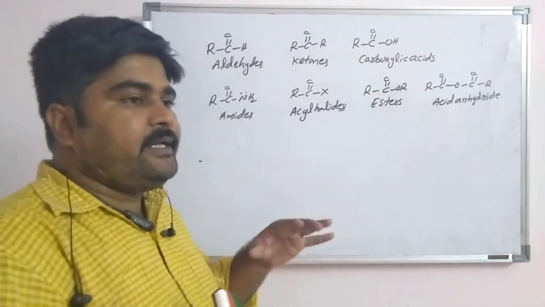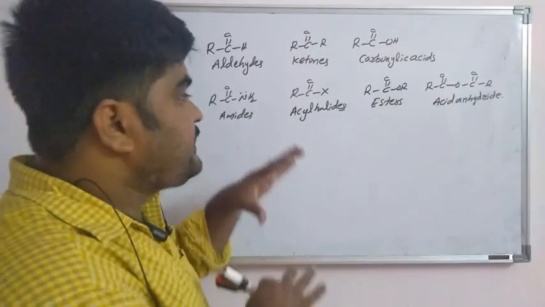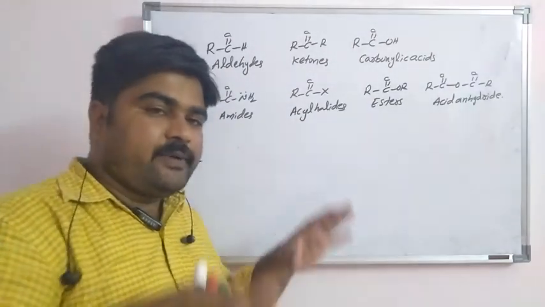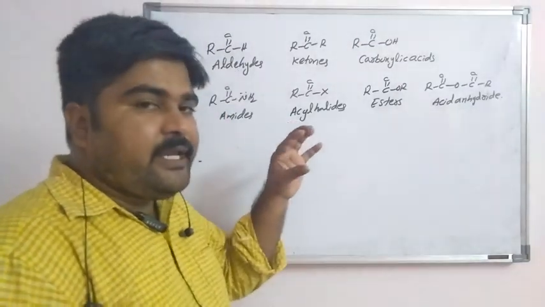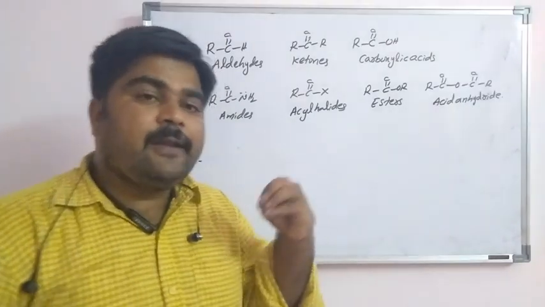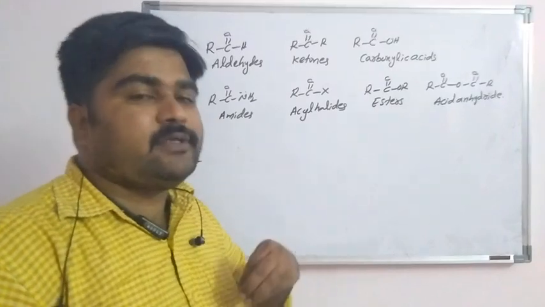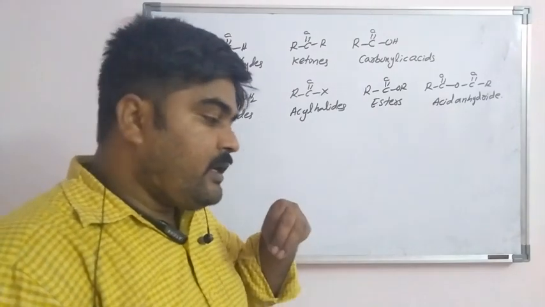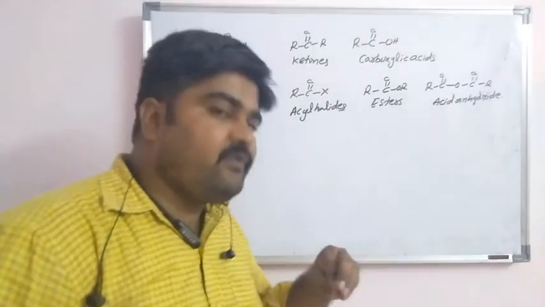They are widely spread in the plant and animal kingdoms. They play a very important role in biochemical processes of life.